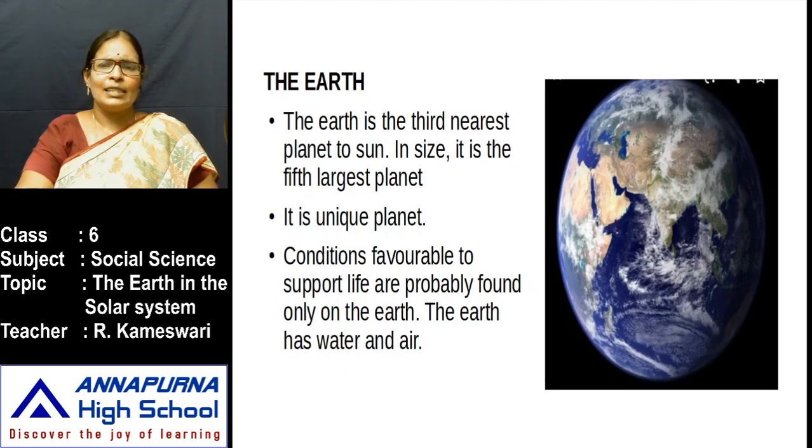That's why it is also known as the blue planet. The conditions favorable to support life are probably found only on this Earth. If you want to live happily on this Earth, first you need two things: water and air. These two are essential for humans, and both are available on our Earth.